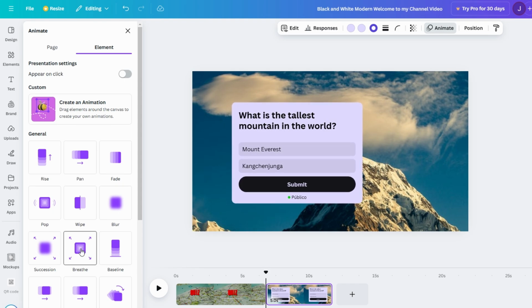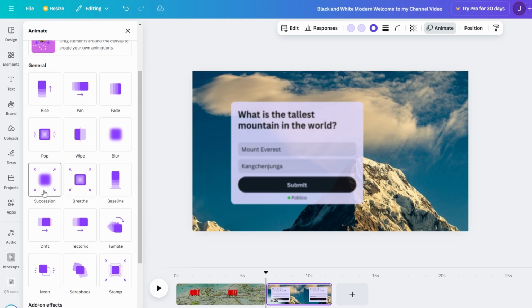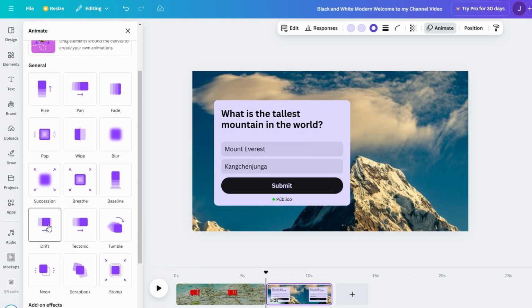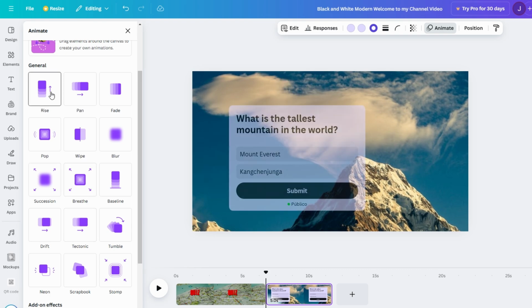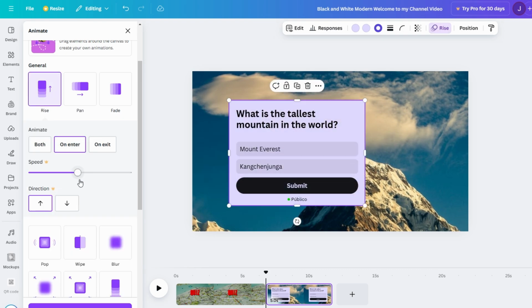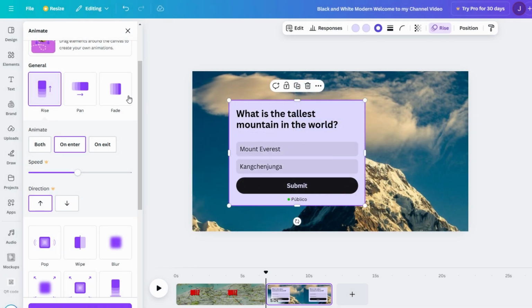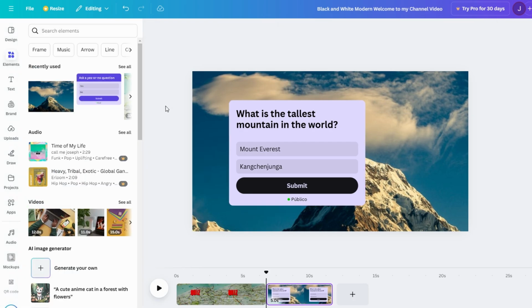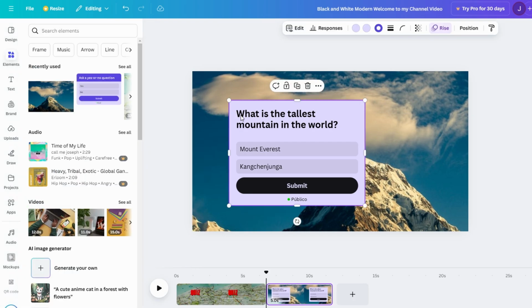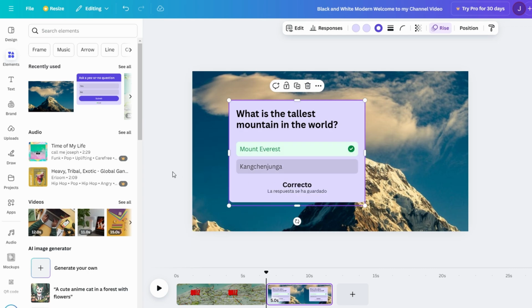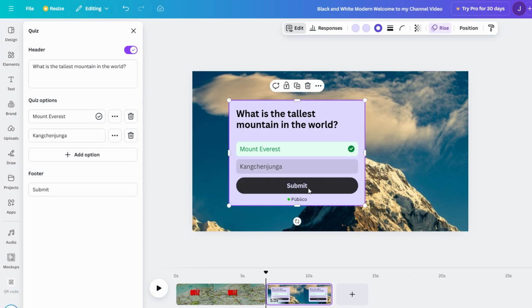This keeps your audience engaged by creating a sense of anticipation as they wait for the next part of the quiz to appear. You can even apply different animations to each question or answer, giving the quiz a fresh feel with every new prompt. To make the experience even more fun, consider using timed animations. For example, the answer choices could appear one by one as the question is revealed. This way, the participants are focused and not overwhelmed with too much information at once.